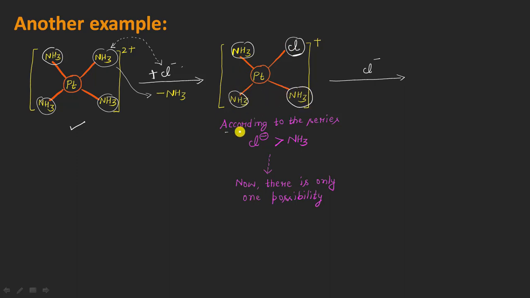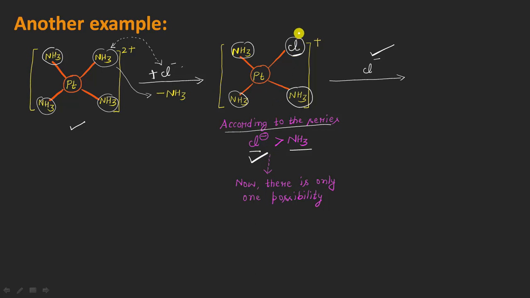And once again, according to that series which we have just seen on the previous slide, we know that the chloride ion is a stronger trans director as compared to the ammonia. So the incoming nucleophile, the new ligand here, which is this chloride ion, will now be occupying a position trans to the strong trans director, which is actually chloride in this case, right?